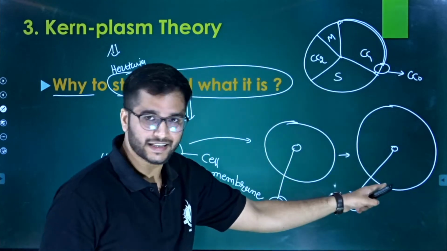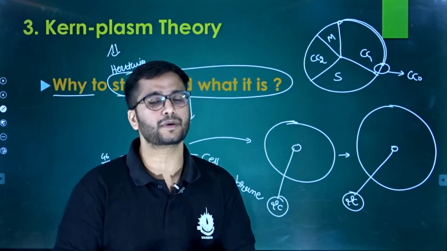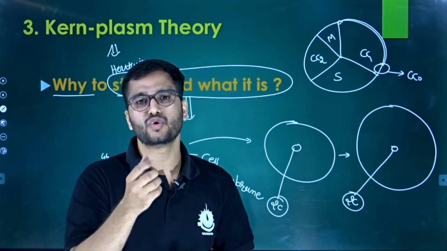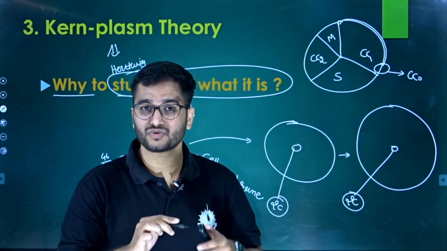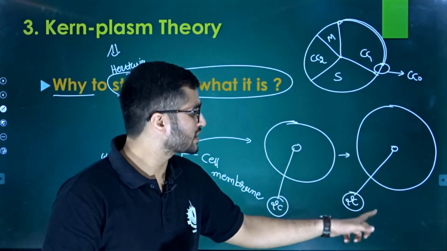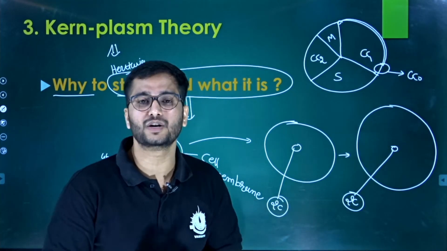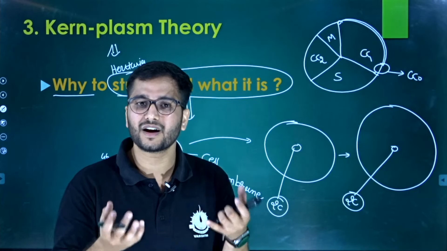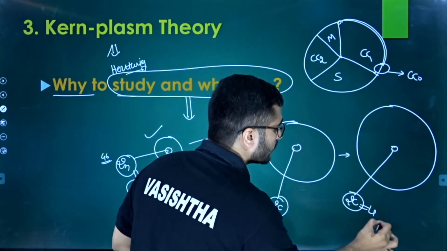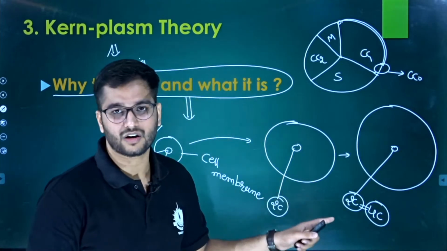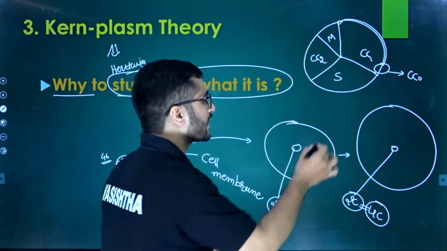But when it reaches a point where the cell nucleus is not capable even of holding control, then what do we have to do? We have to double the DNA, because the 2C value of DNA is not capable of regulating the affairs of the cell. We have to make sure the DNA doubles from 2C to 4C. Where is it done? In the S phase.